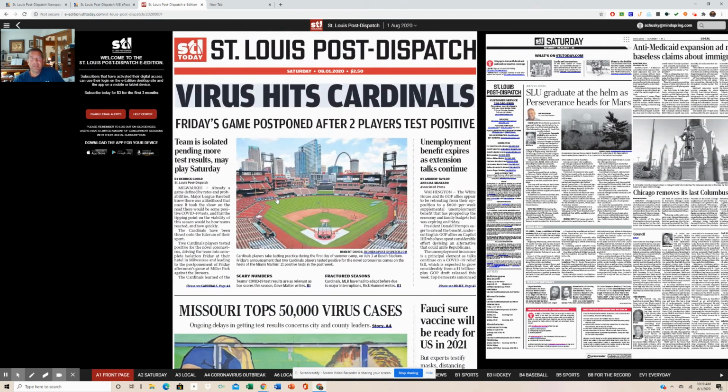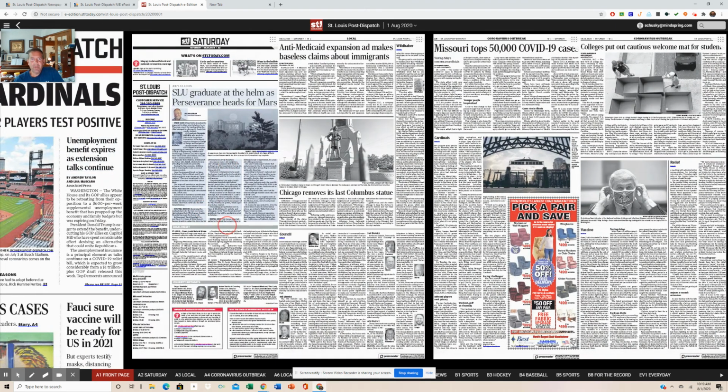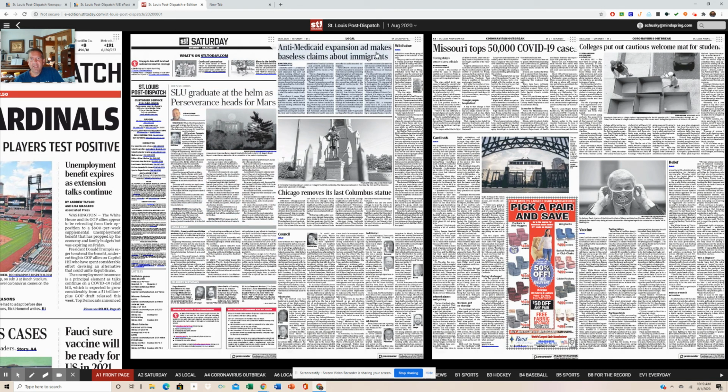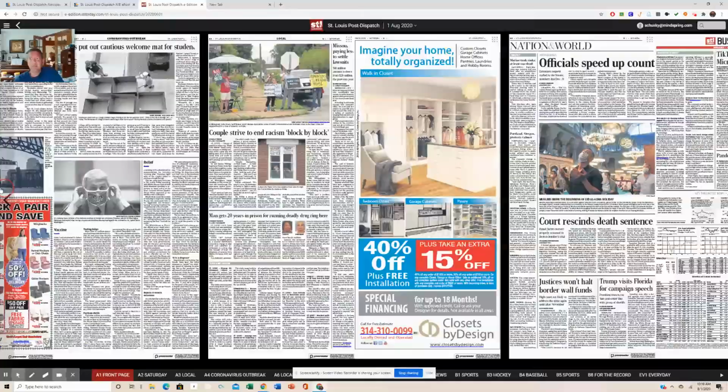So the entire paper is just set up, if you've never really used one before, with headlines telling me the title of the article, really, right? And then the article itself. Most of the newspaper articles, like Anti-Medicaid Expansion Ad Makes Baseless Claims, start and end on the same page. Missouri Tops 50,000 COVID Cases. This is that whole article.